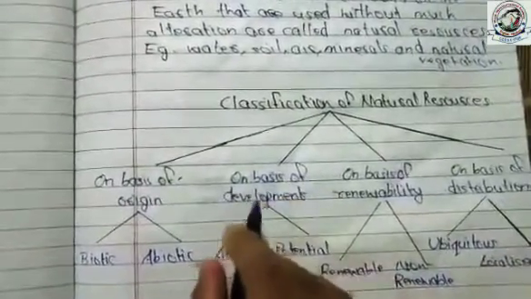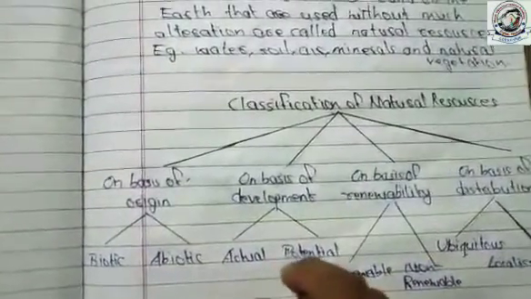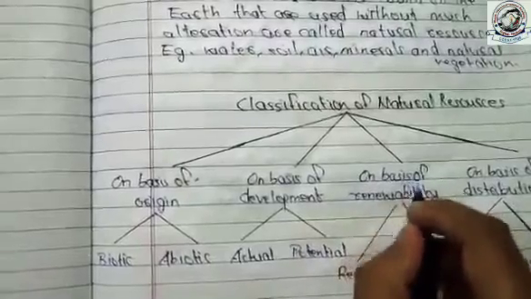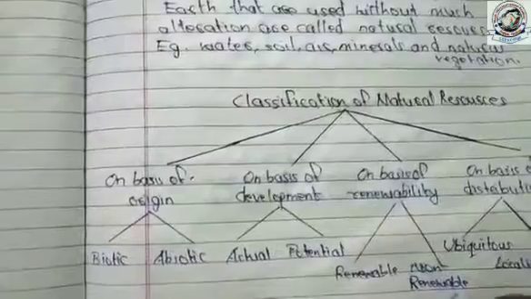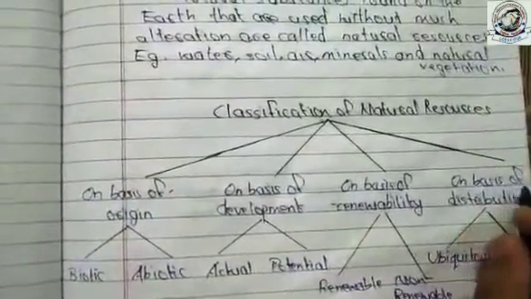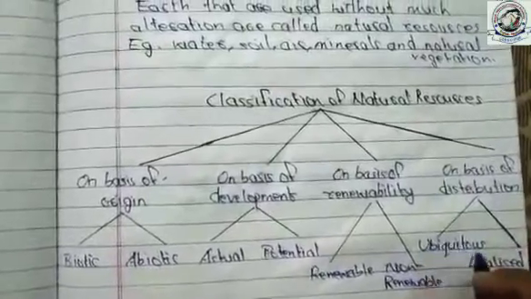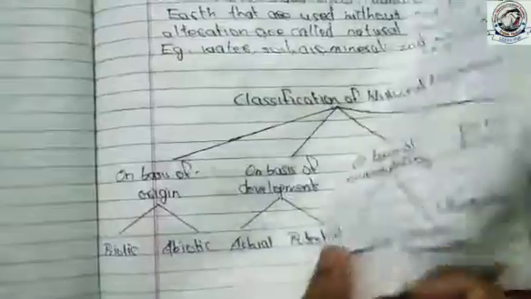On the basis of development, natural resources are divided into actual resources and potential resources. On the basis of renewability, there are renewable resources and non-renewable resources. And on the basis of distribution, natural resources are divided into ubiquitous resources and localized resources. So first one is on the basis of origin.